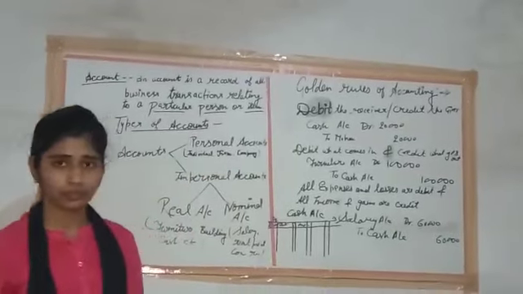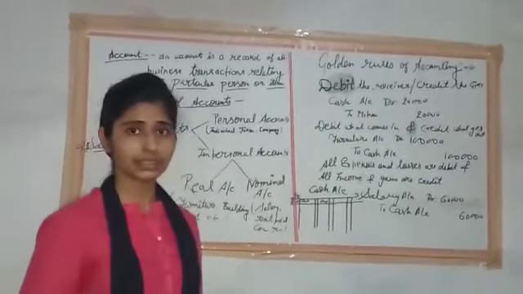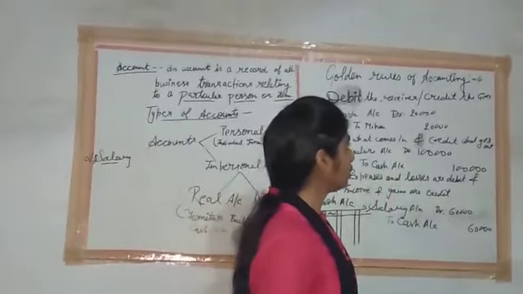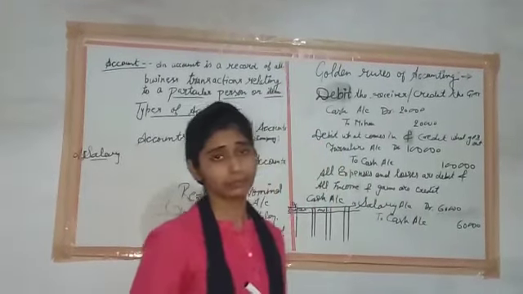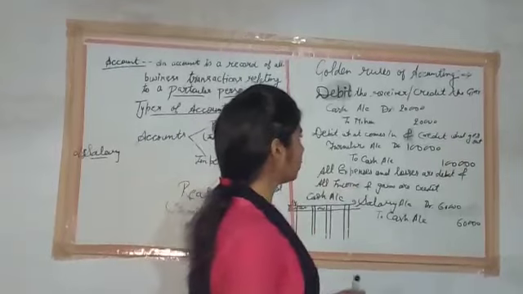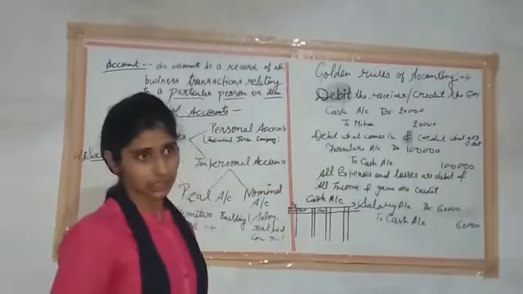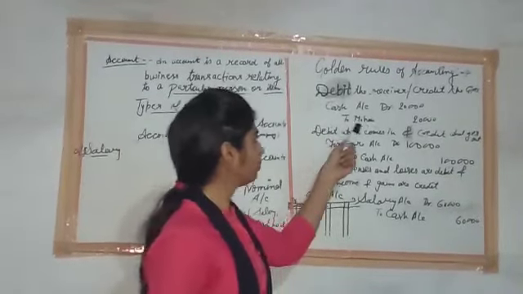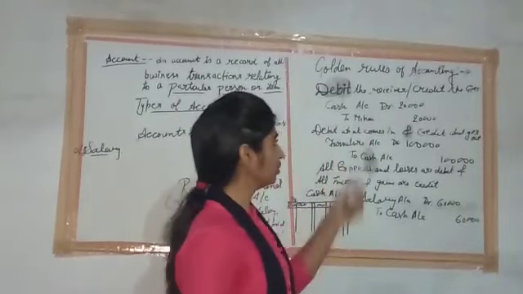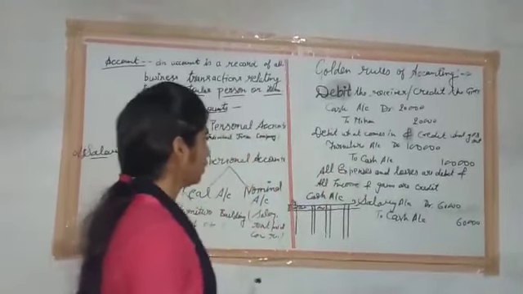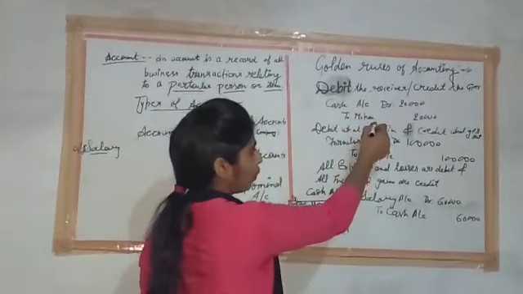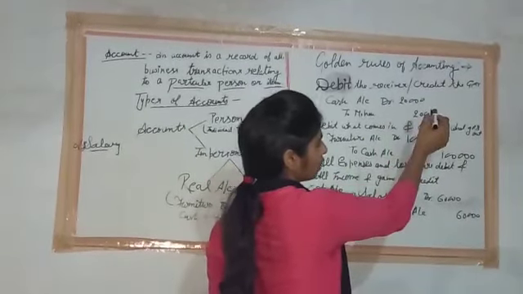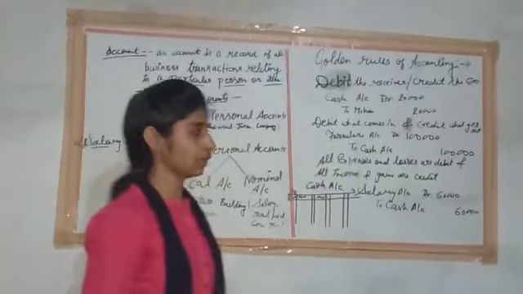If any person receives from the business, then it will be debited in this account, and if he gives something, then it must be credited. For example, Mohan paid 20,000 to the business. Mohan is the giver in the business, so it will be shown as a credit. So we write the transaction entry: cash account debited by 20,000 and Mohan is credited by the same amount, 20,000.